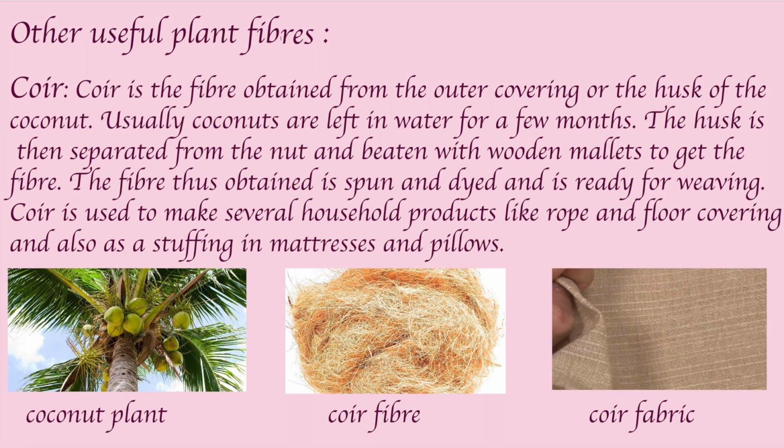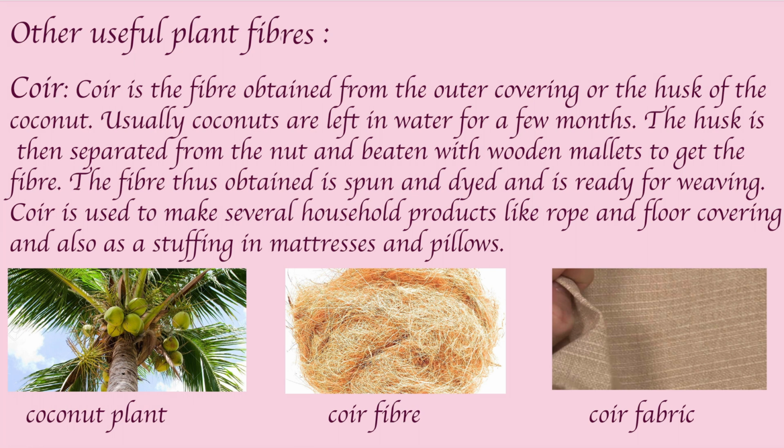Another is coir. Coir is a fiber obtained from the outer covering or husk of the coconut. Usually, coconuts are left in water for a few months. The husk is then separated from the nuts and beaten with wooden mallets to get the fiber. The fiber thus obtained is spun and dyed and is ready for weaving. Coir is used to make several household products like rope and floor covering, and also as a stuffing in mattresses and pillows.